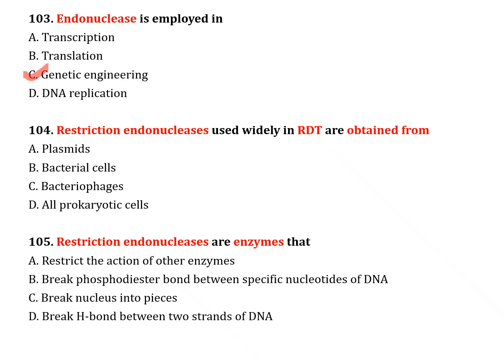The next question, number 104. Restriction endonucleases used widely in RDT are obtained from: option A, plasmid; option B, bacterial cell; option C, bacteriophage; option D, all prokaryotic cell. Correct answer is option B, bacterial cell. The next question, number 105. Restriction endonucleases are enzymes that: option A, restrict the action of other enzymes; option B, break phosphodiester bond between the specific nucleotides of DNA; option C, break nucleus into pieces; option D, break hydrogen bond between two strands of DNA. Correct answer is option B, break phosphodiester bond between specific nucleotides of DNA.